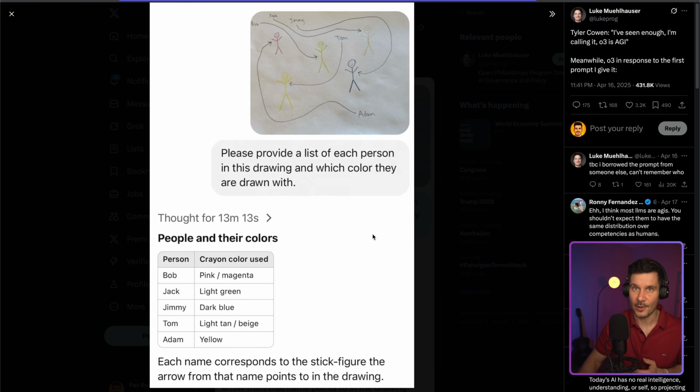Here's another surprising failure. The model was given a seemingly simple task of matching people's names to the colors they are drawn with. So even after thinking for over 13 minutes, it produced the wrong answers. So this shows how these models can overthink problems and miss obvious visual patterns.